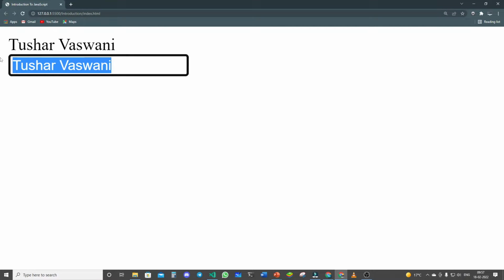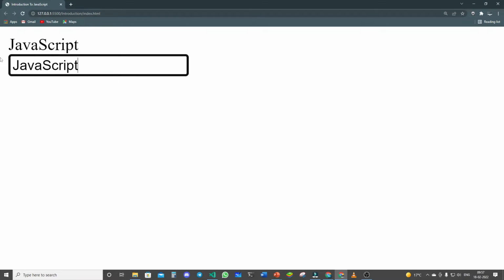Let's try to type something else. If I type programming, you can see it's constantly changing the text above. Let's try to type something like JavaScript. It's changing. Let's try something random. You can see it's still changing. So this is what JavaScript can do easily, okay. Without JavaScript, you cannot do this.